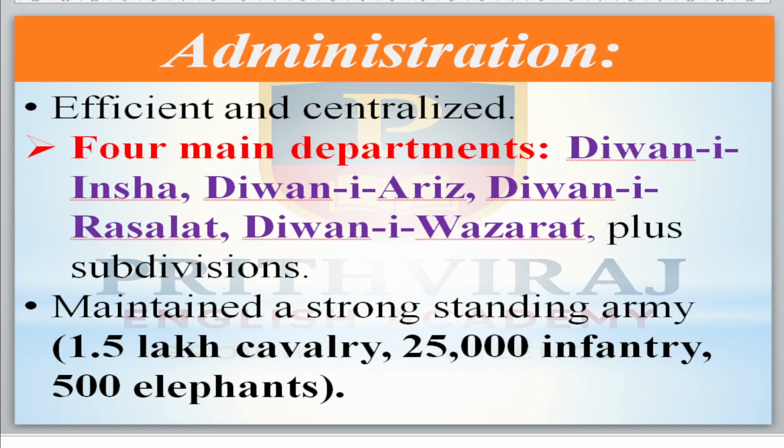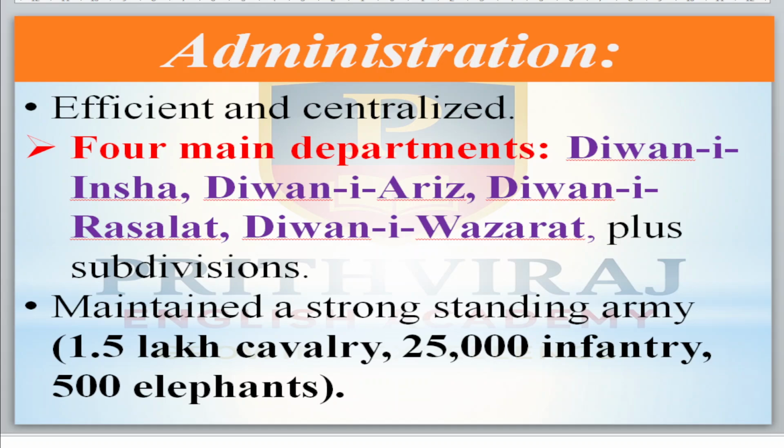Now come to his administration. He was very famous for it because he had an efficient and centralized administration. He had four main departments. First one is Diwani Insa, Diwani Arz, Diwan-e-Rasalat, Diwani Wizarat. Along with that, some subdivisions are there, like Diwani Qaza and Barid-i-Mamalik.